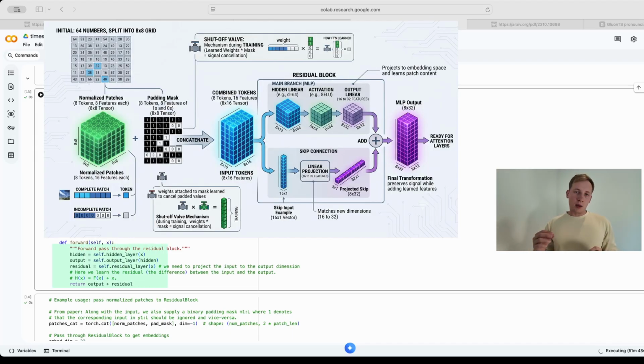So basically what happens is that inside the residual block, the main branch passes the input through the hidden linear layer and the activation function, followed by an output linear layer to finalize the projection into embedding space. Simultaneously, because our feature dimensions are changing from 16 to 32, our skip connection uses a linear projection to match this new dimension. We then add the skip connection to the output of the main branch to achieve the final mathematical transformation for the block.